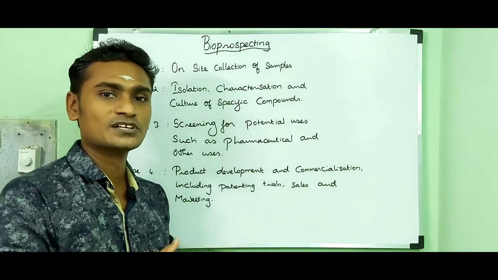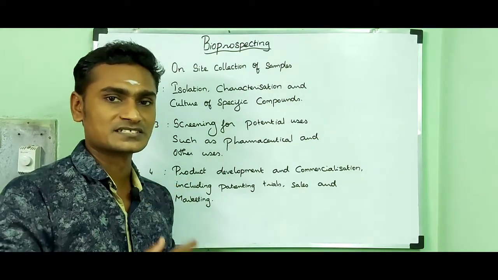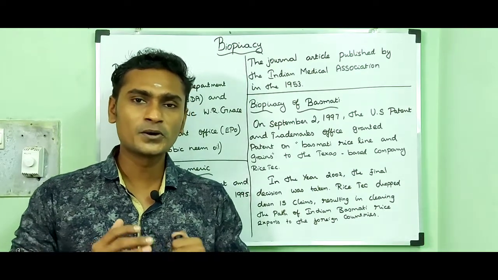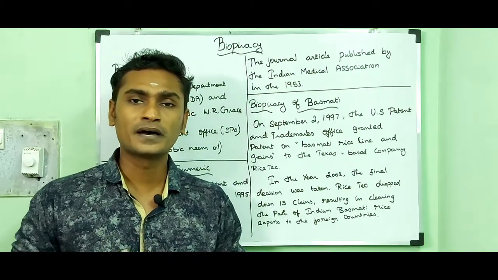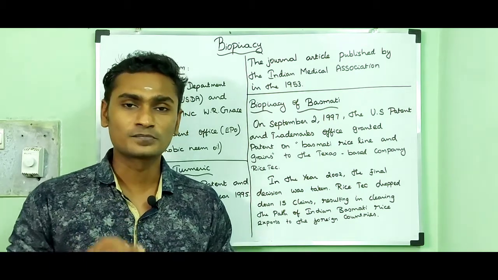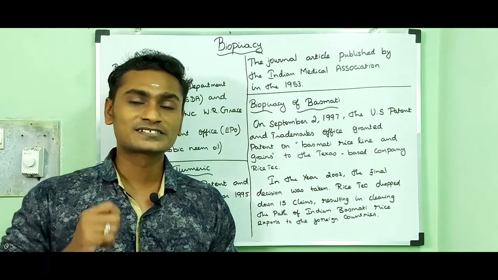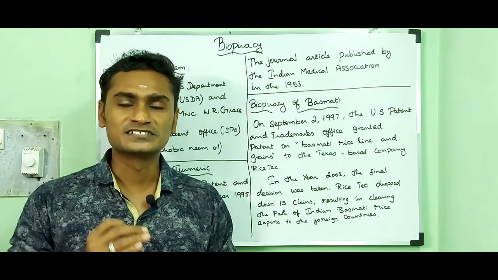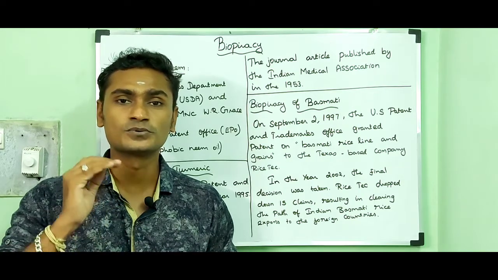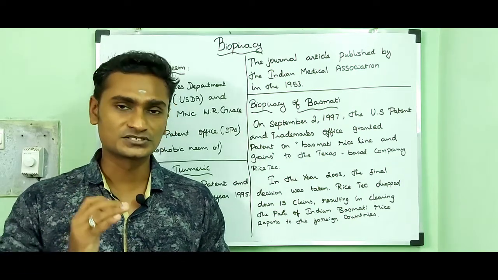Then I'm going to tell about biopiracy. Biopiracy can be defined as the manipulation of intellectual property rights law by corporations to gain exclusive control over national genetic resources without giving any proper recognition or remuneration to the original possessors of those resources.